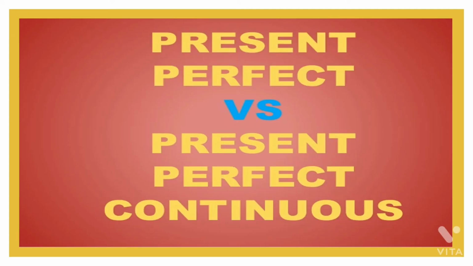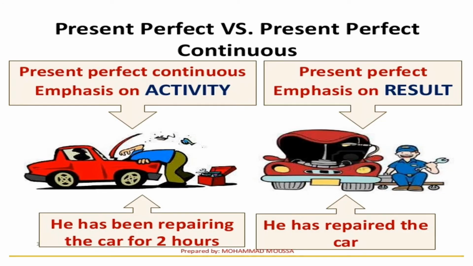Now again, just see the difference between present perfect and present perfect continuous tense. Fine. Just have a look at this also. See, present perfect continuous tense puts emphasis on activity. Clear? And present perfect puts emphasis on result. For example, he has been repairing for 2 hours.